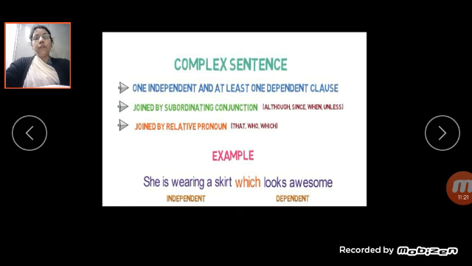If you find all these things in the sentence, it means that it is a complex sentence. So this way you can identify compound sentence, complex sentence and simple sentence.